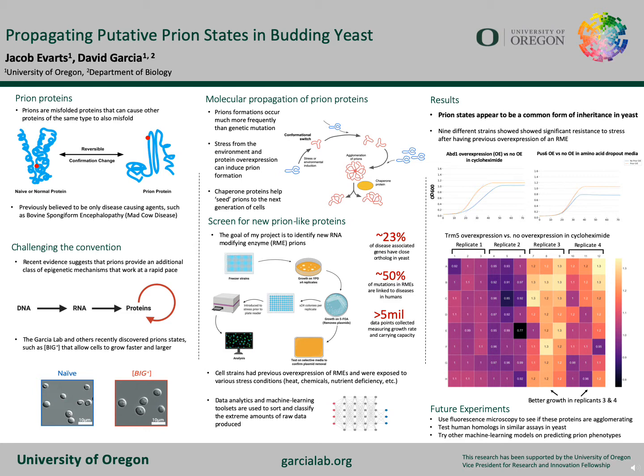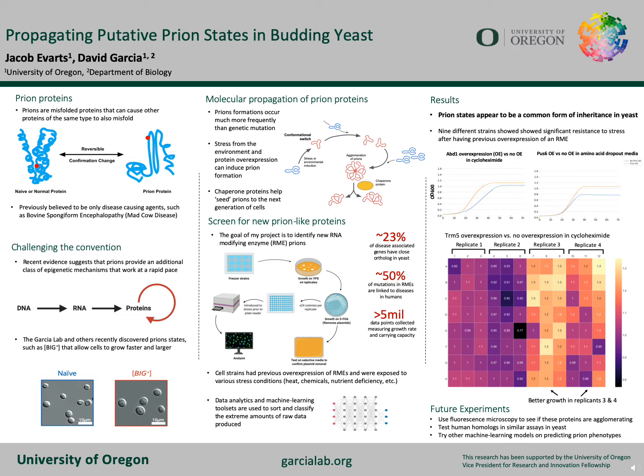Previous work has shown that protein overexpression and exposure to environmental stress can cause naive proteins to flip to prion states. The goal of my project is to use these methods to conduct and analyze high-throughput screens testing many different RNA-modifying enzymes crossed with many different stress conditions. RNA-modifying enzymes were chosen because they are a highly conserved class of protein and are related to many different human diseases, including cancer and neurological disorders.